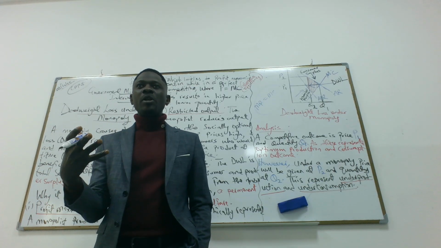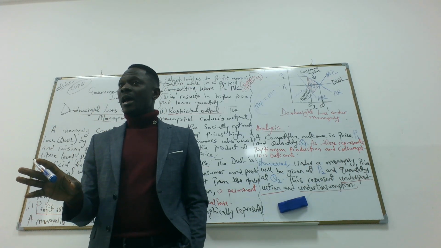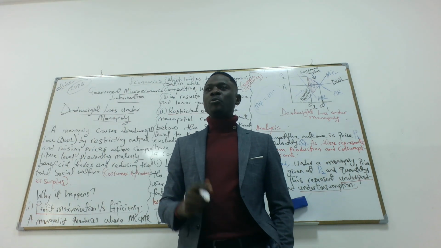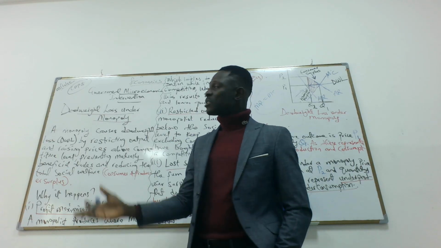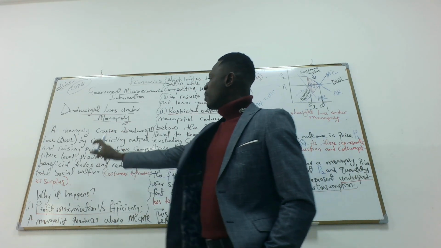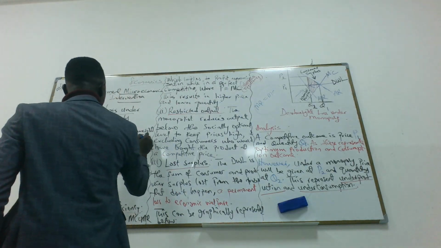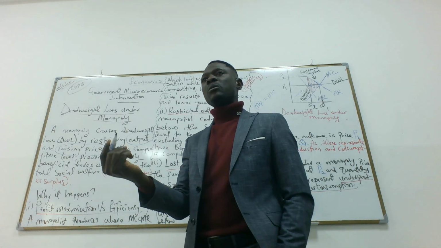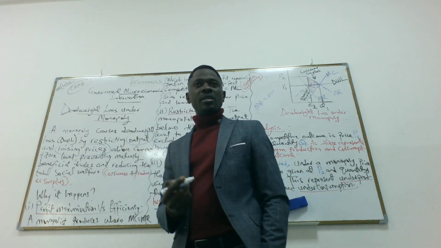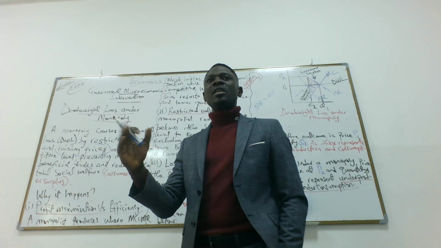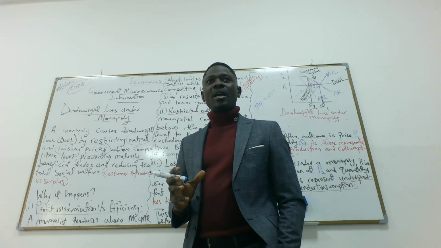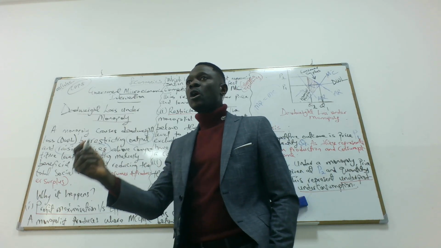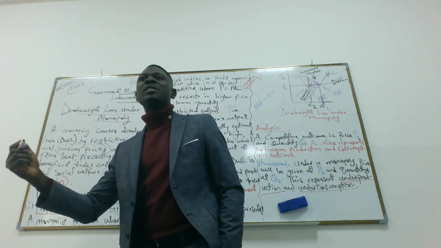But as a monopolist, you are the only one producing goods and services there. And one way to maximize your profit is to restrict output. So you produce where your MC equals MR. So let's look at deadweight loss under a monopoly. A monopoly causes deadweight loss by restricting output and raising prices above competitive level, which we are talking about in the competitive market. For a monopolist, to maximize profit, what it has to do is to restrict production and increase price. Because as soon as output reduces, products become scarce, and scarcity will bring about an increase in price.